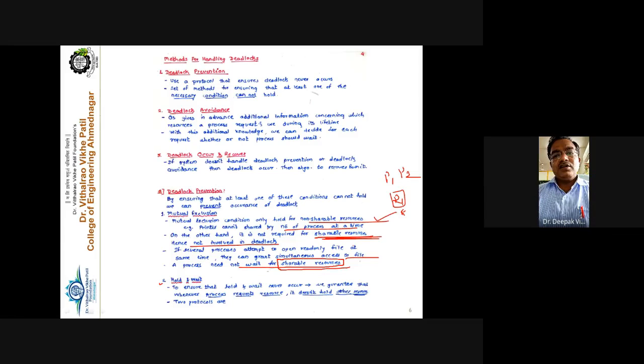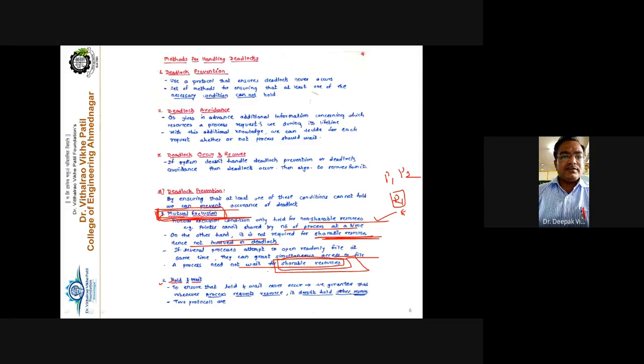So the important point is that we have to mostly concentrate on shareable resources; resources must be shareable in nature. If there are a maximum number of resources that are shareable in nature, then definitely we are able to prevent the mutual exclusion condition. Getting this point or not? If the number of shareable resources is larger in the system, we are able to prevent the mutual exclusion condition. So this is the way to prevent the deadlock, by preventing the mutual exclusion condition.